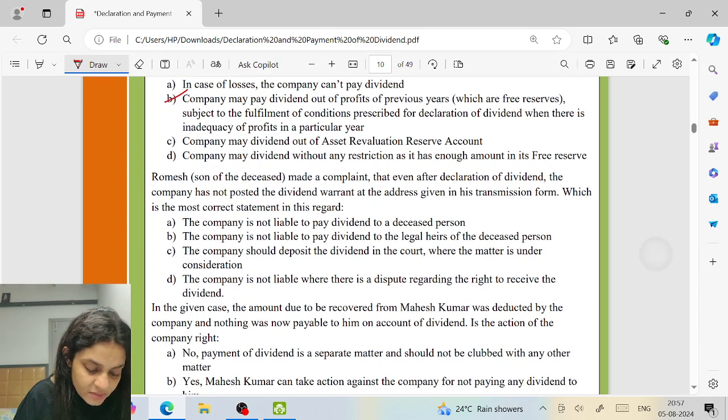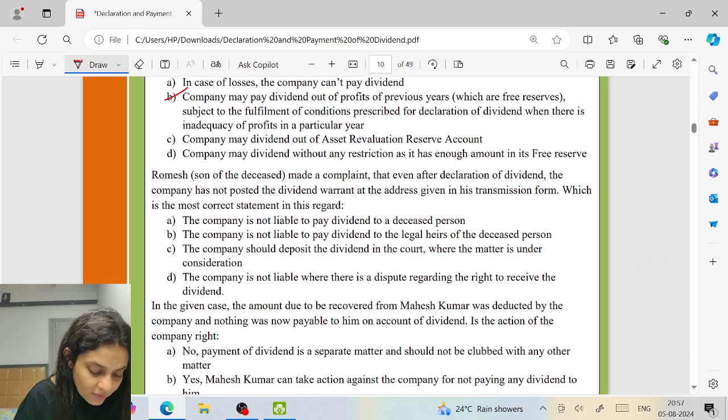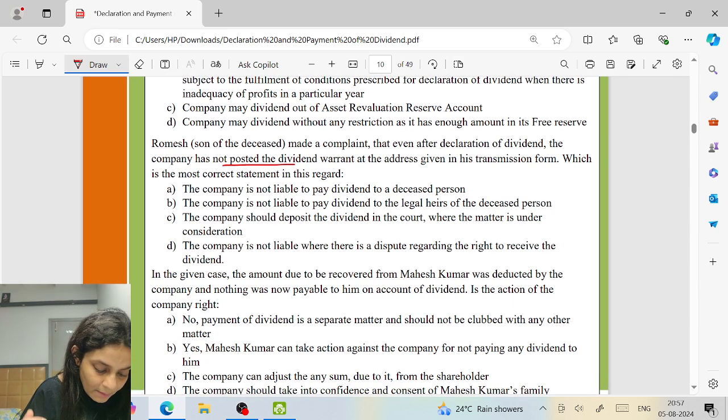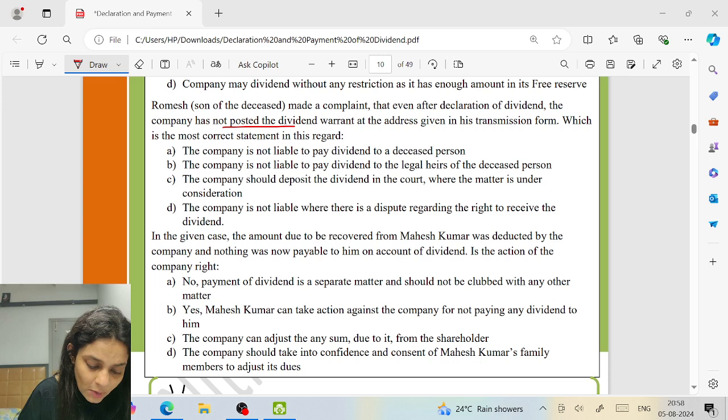Romesh, son of the deceased, made a complaint that even after declaration of dividend, the company has not posted the dividend warrant at the address given in the transmission form. They were having a fight as to the right to receive dividend, and when they have a fight as to the right to receive dividend, the company is not responsible for non-payment. So the company is not liable. Company is not liable to pay dividend to a deceased person. No. Not liable to pay dividend to the legal heirs of the deceased person. No. Company should deposit the dividend in the court. No. Company is not liable when there is a dispute.